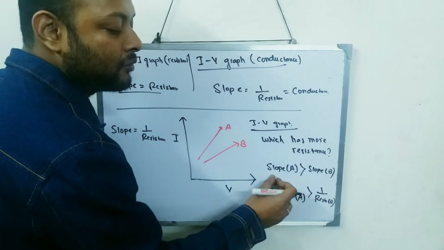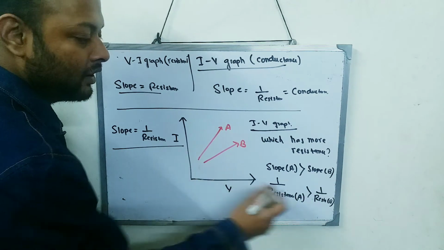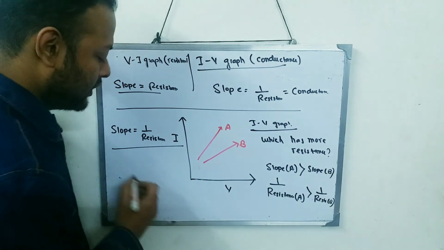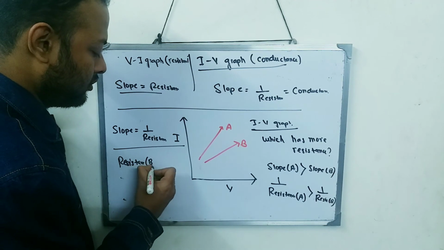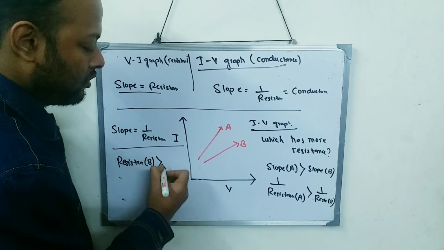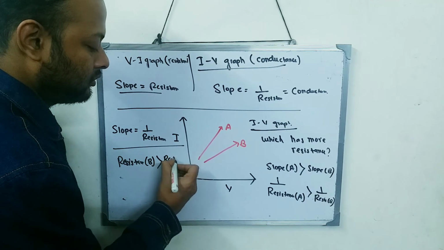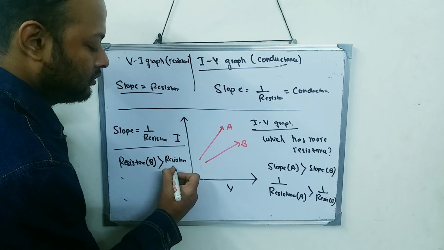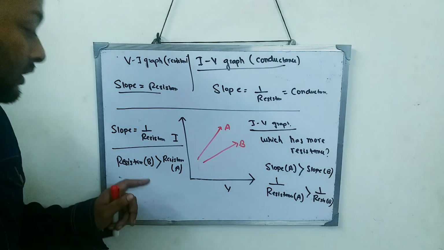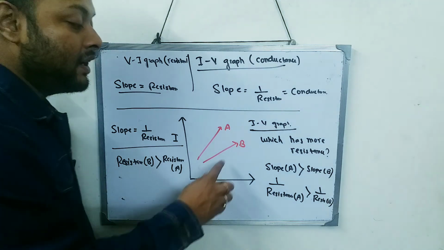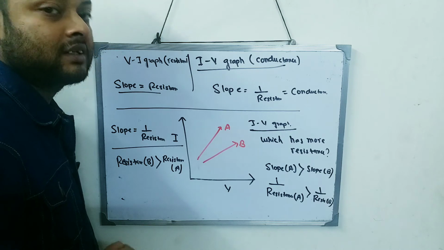Resistance of B comes over here and resistance of A goes over there. So ultimately what you are getting? That B has more resistance and A has less resistance.